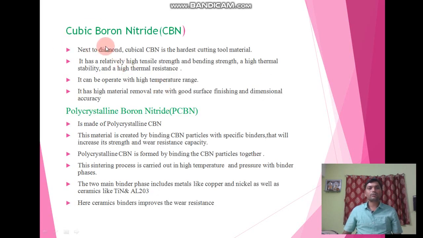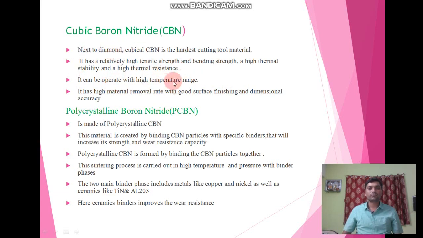Next we will discuss the cubic boron nitride. It is also called CBN. Next to the diamond, CBN is the hardest cutting tool material. It has relatively high tensile strength and bending strength. Also it has high thermal stability and high thermal resistance. It can be operated in a high temperature range and it has a higher material removal rate with good surface finishing and dimensional accuracy. So these are some characteristics of CBN.